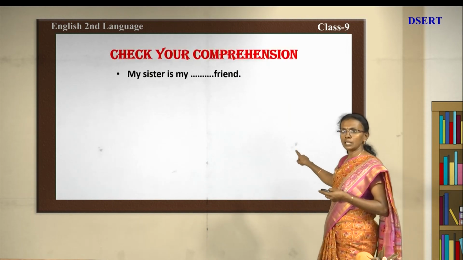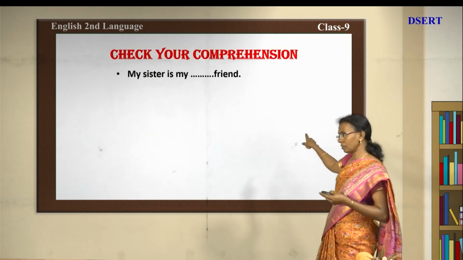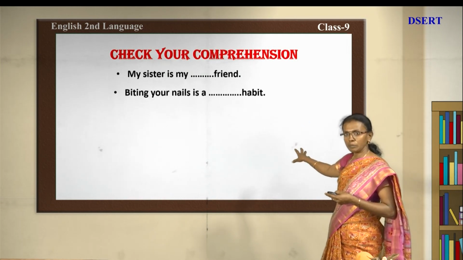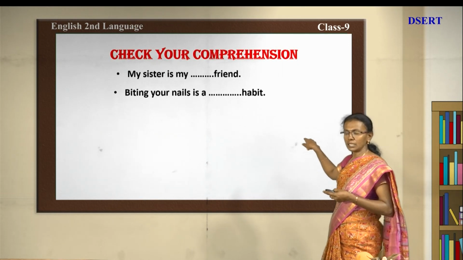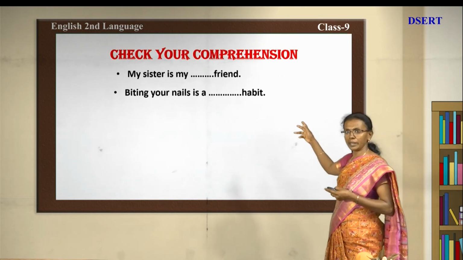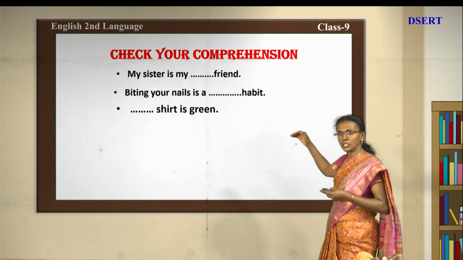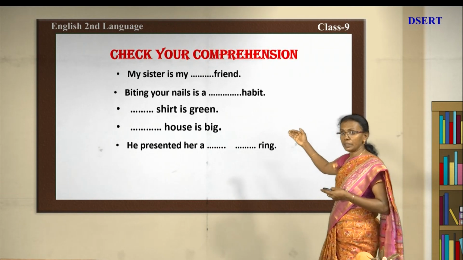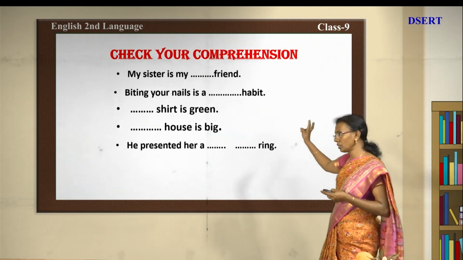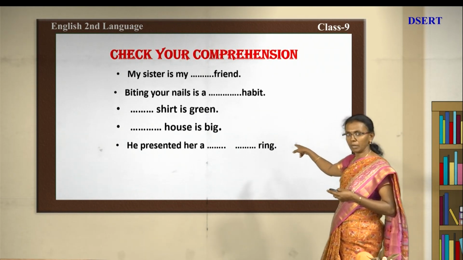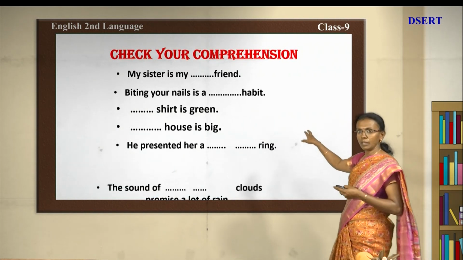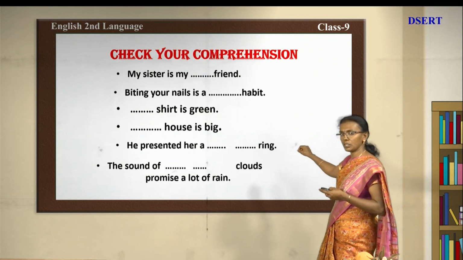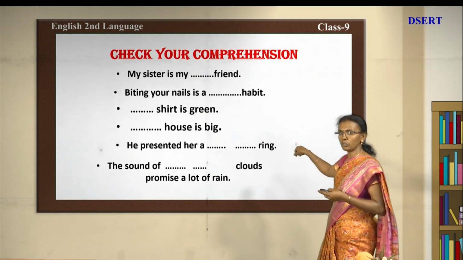My sister is my dash friend. Friend is the noun there, it is describing a noun. So we will see for the answer. Biting your nails is a dash habit. You all know that. What habit? Dash shirt is green. Dash house is big. He presented her a dash, and there are two adjectives there. You have to keep in mind, ring is the ending word. The sound of dash and dash clouds promise a lot of rain.